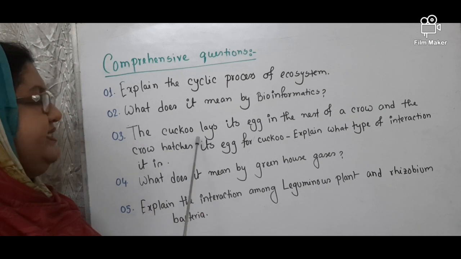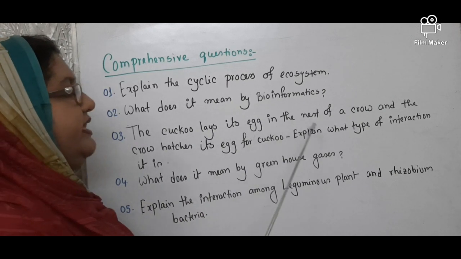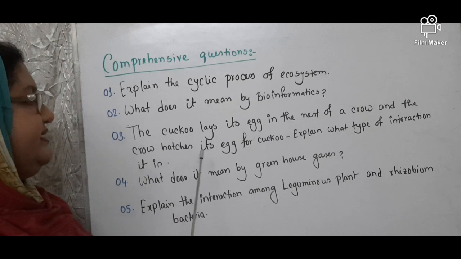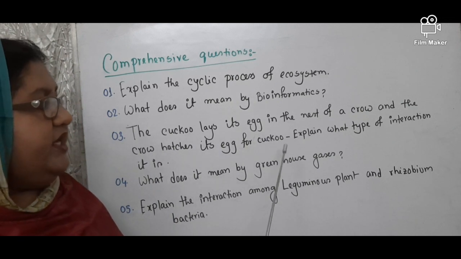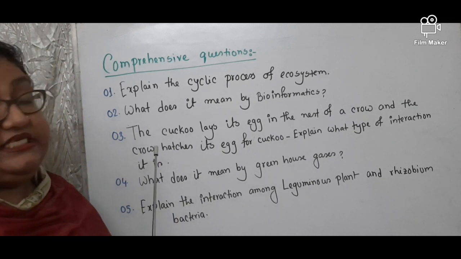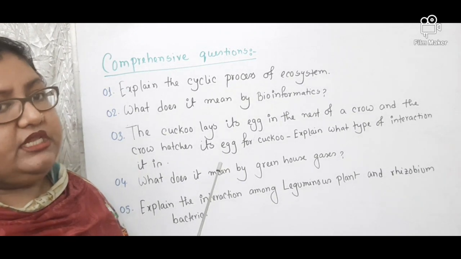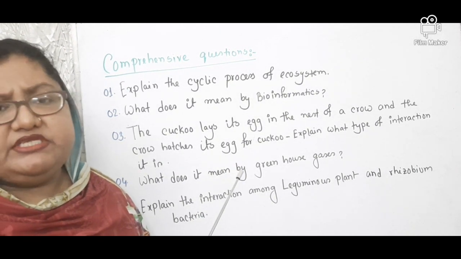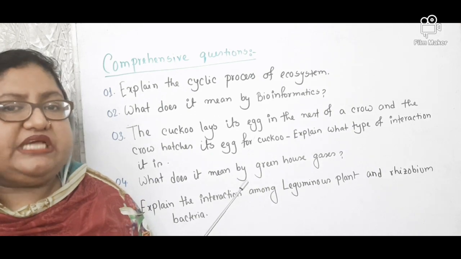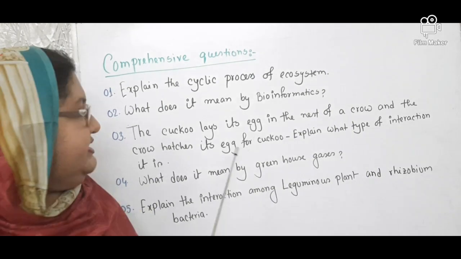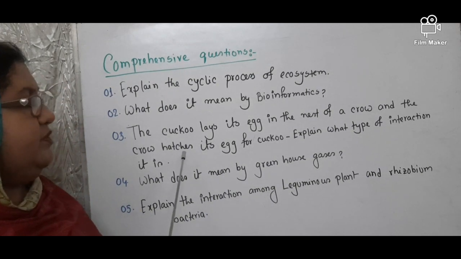Then the cuckoo lays eggs in the nest of the crow, and the crow hatches its egg for the cuckoo. Explain what type of interaction it is. In my previous lecture, that was on chapter 13, in the second phase, the example was given.